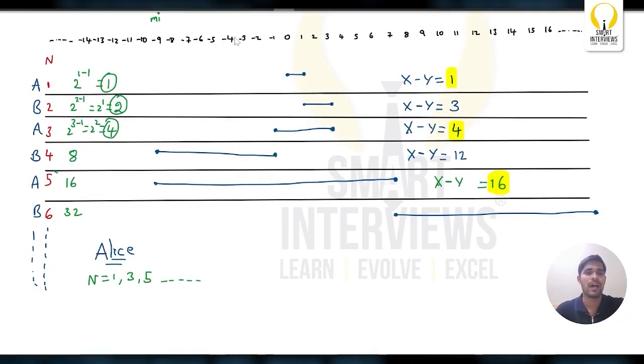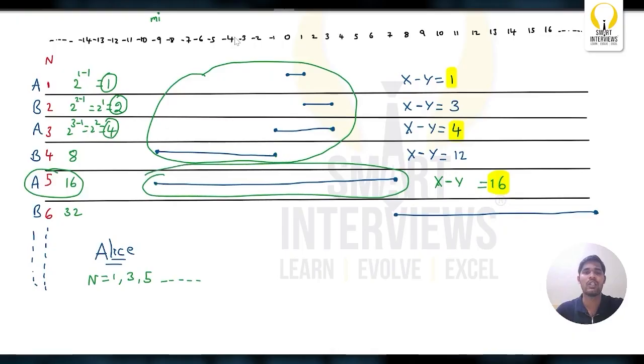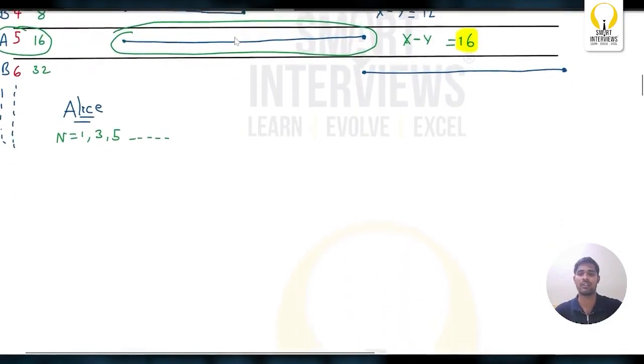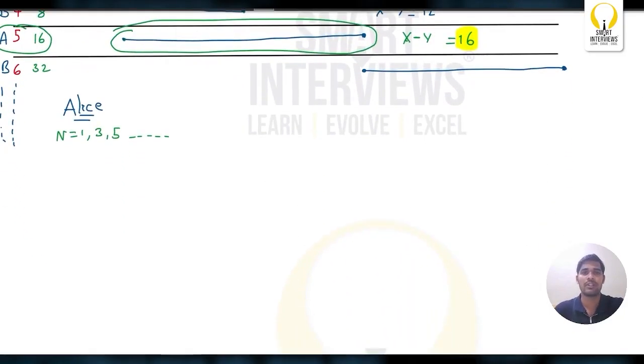When Alice got the turn, she'll always try not to add this value to the difference. That means she will ignore all these values. I will tell you with one equation. Do you know that 2 power 0 plus 2 power 1 plus 2 power 2 and so on up to 2 power n minus 1 will be less than 2 power n?